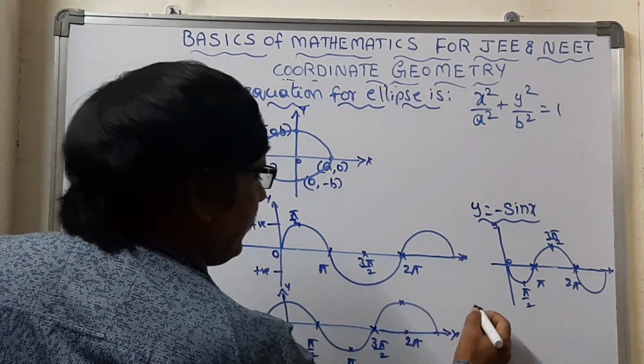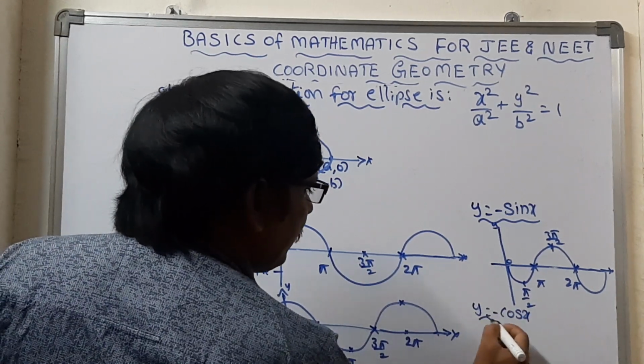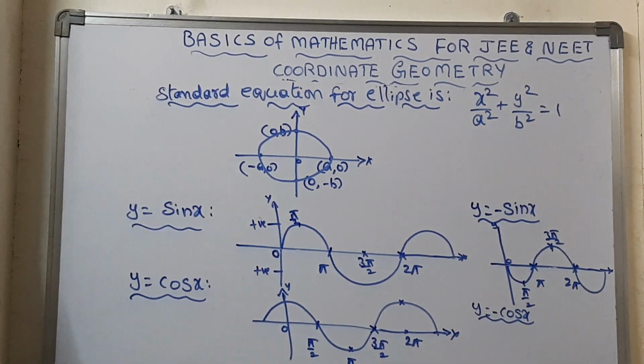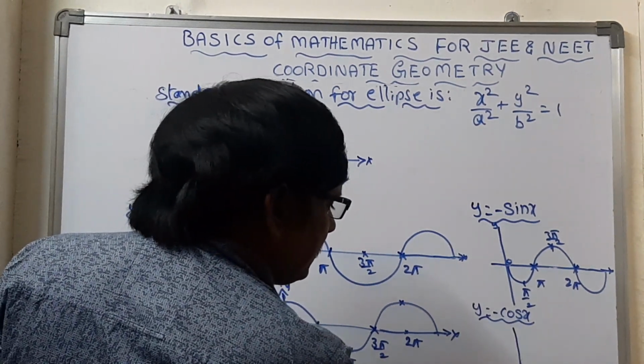Then if it is y = minus cos x, once y = minus cos x, what will happen now?